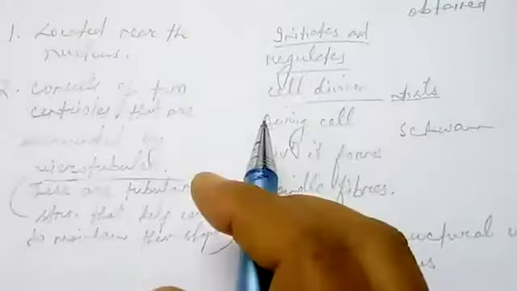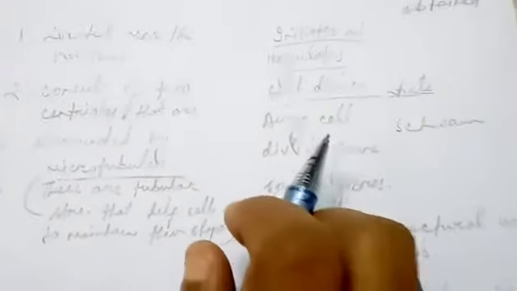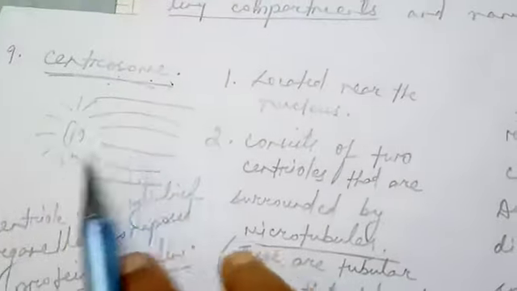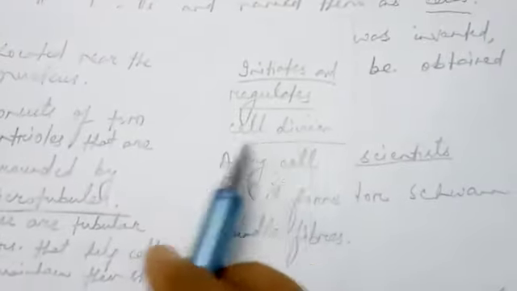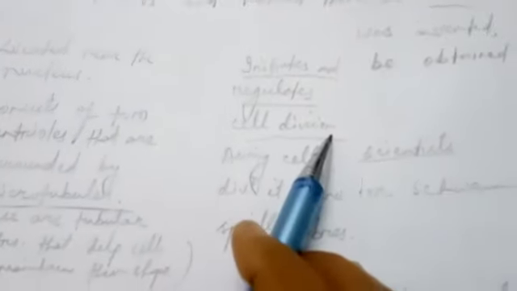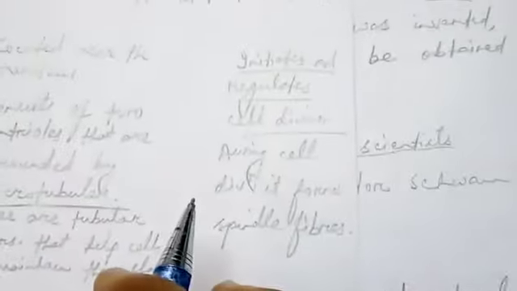Now these centrioles or the microfilaments are arranged at right angles to each other. Now coming to the function, children, the centriole initiates and regulates the cell division. What is cell division? It is division in multicellular organisms.